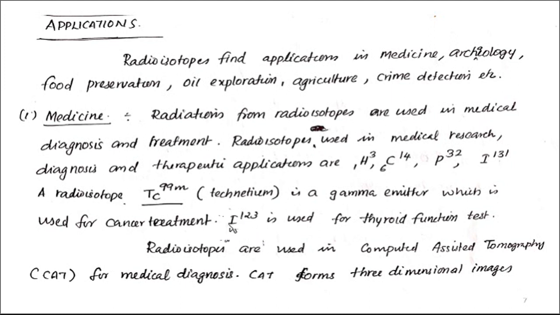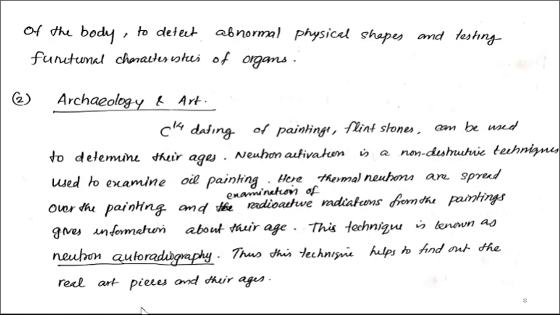And radioactive isotopes in medicine are also used in computed assisted tomography, CAT. CAT usually forms three-dimensional images of the body, and also it is used to detect abnormal physical shapes of organs present in a body, and testing functional characteristics. One can test the functional characteristics of the different organs of the body using CAT. So radioisotopes are also used in that field.